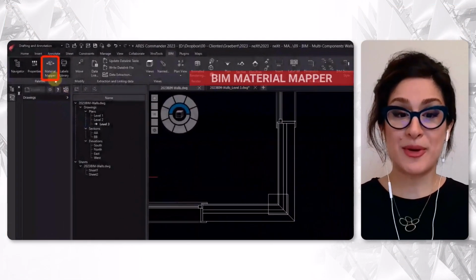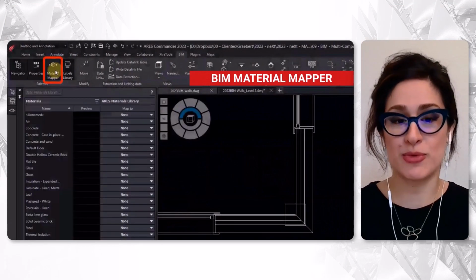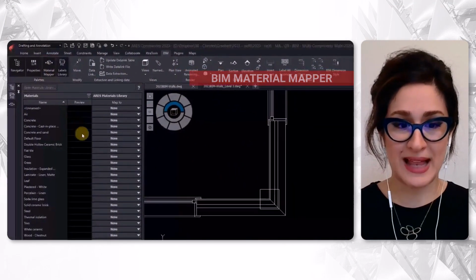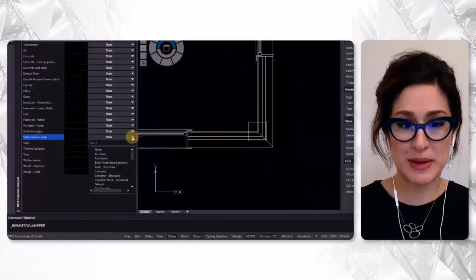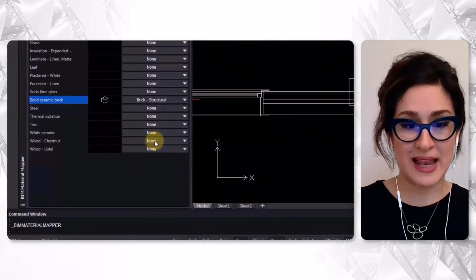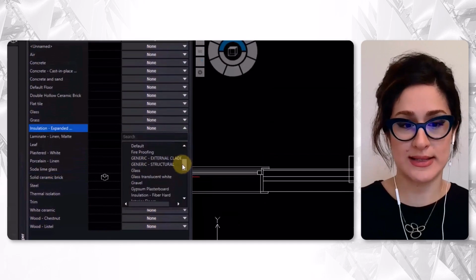The material mapper is a feature that is found in the BIM ribbon tab. On the left of the palette, you will see the materials found in your BIM project, and on the right of the palette, you can assign materials from the ARES library.